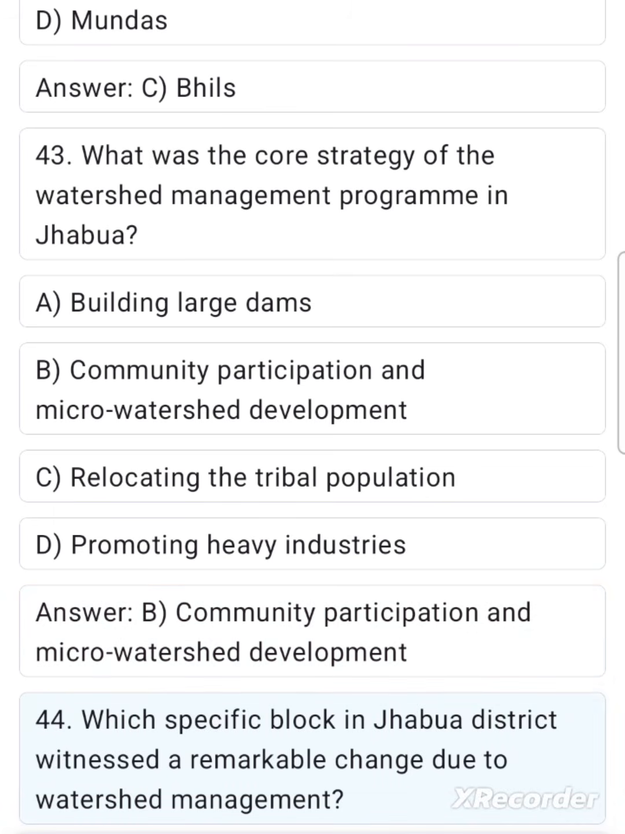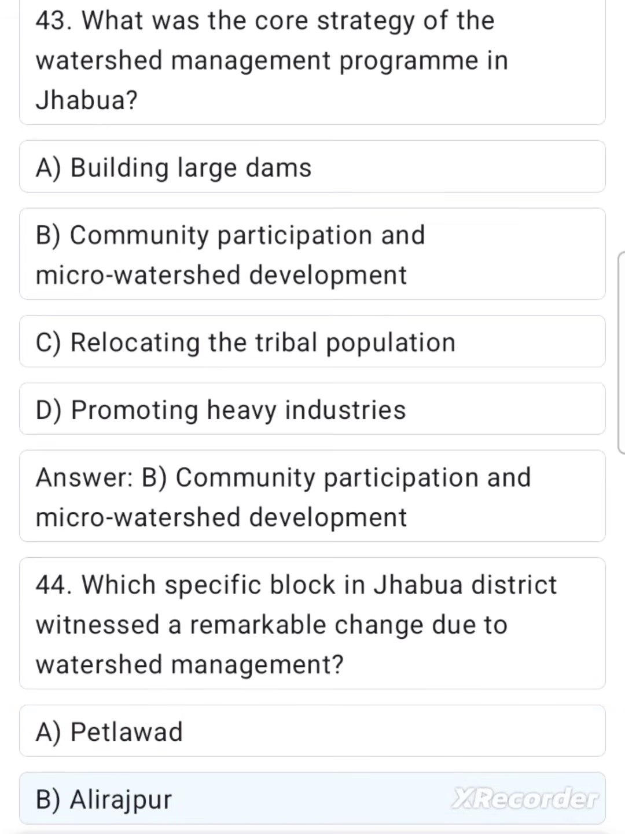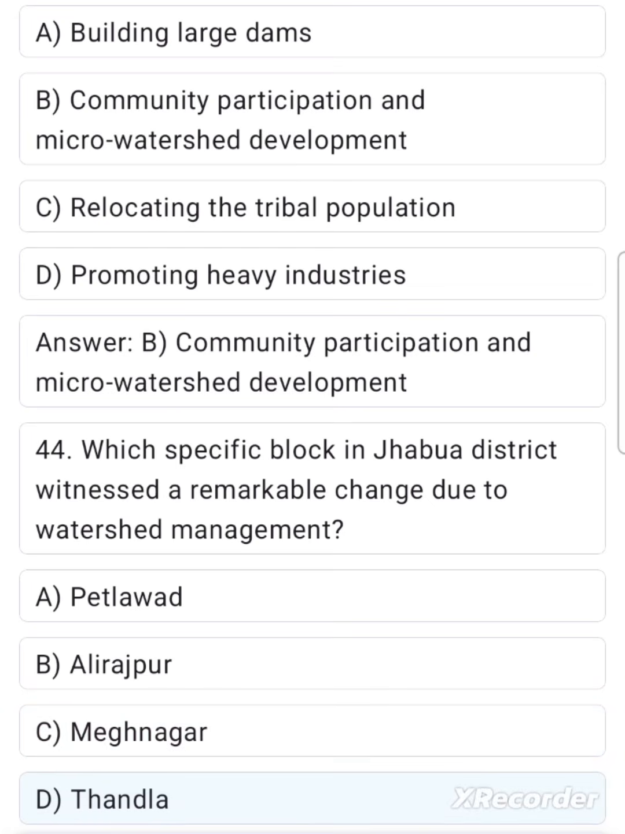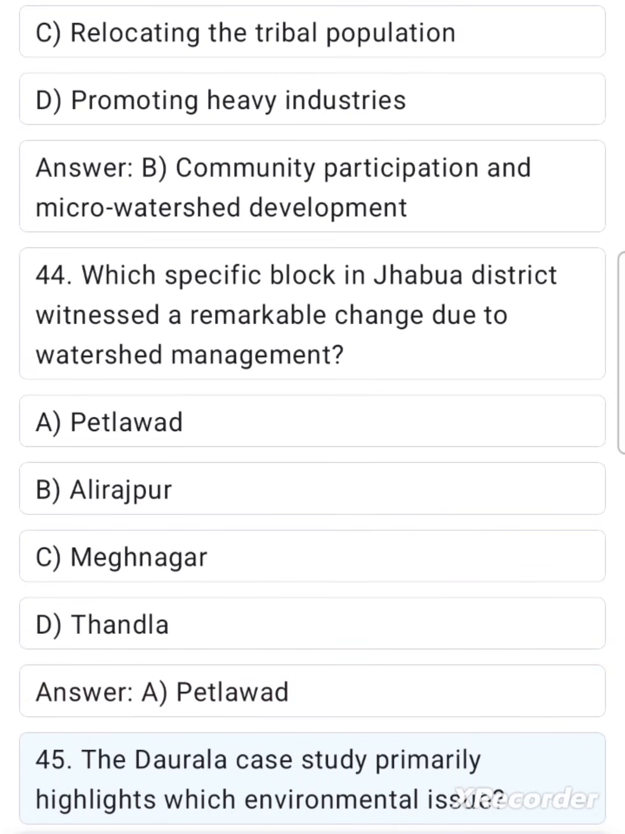44. Which specific block in Jhabua district witnessed a remarkable change due to watershed management? A. Petlarwad. B. Alirajpur. C. Meghnagar. D. Thandla. Answer. A. Petlarwad. 45. The Dorala case study primarily highlights which environmental issue?